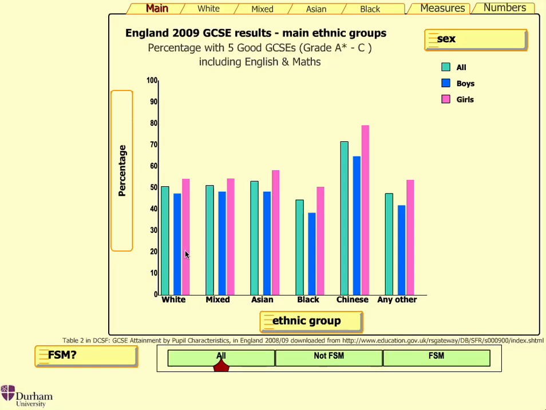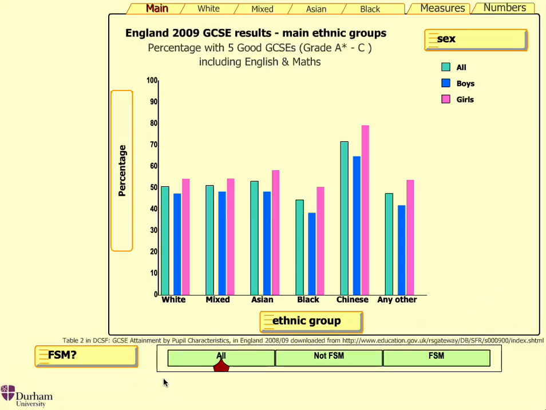We can also see that whilst most ethnic groups are achieving similar results, there are noticeable differences where the data shows a smaller proportion of black pupils achieving 5 good GCSEs, including English and Maths, when compared with other groups, and a greater proportion of Chinese pupils achieving 5 good GCSEs, including English and Maths, when compared with other groups. This representation says nothing about cause or mechanisms. It merely allows the user to start to understand and engage with the data.